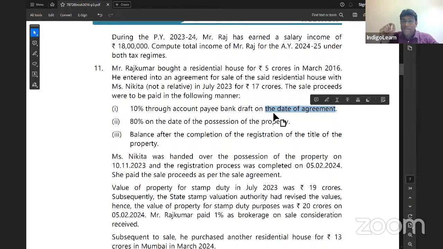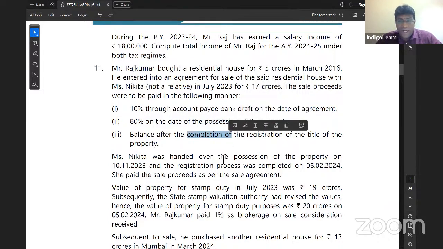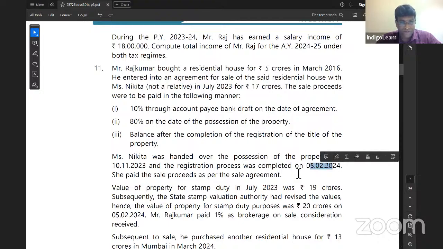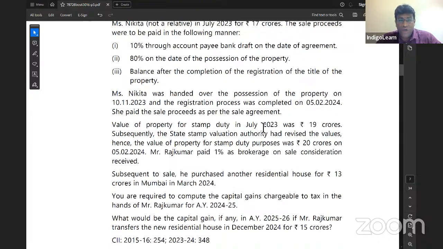If any advance is paid on or before the date of agreement, then stamp duty value will be considered on the date of agreement, if it is less than the stamp duty value on the date of registration. 80% on the date of possession, balance after completion. Nikita was handed over possession on 10/11/23 and the process was completed on 5/2/24. Value of the property in July 23 was 19 crores, but the value of the property on 5/2/24 when registration was done is 20 crore.